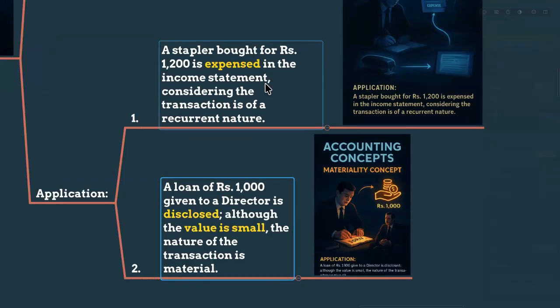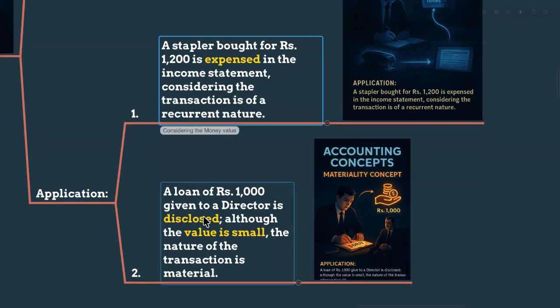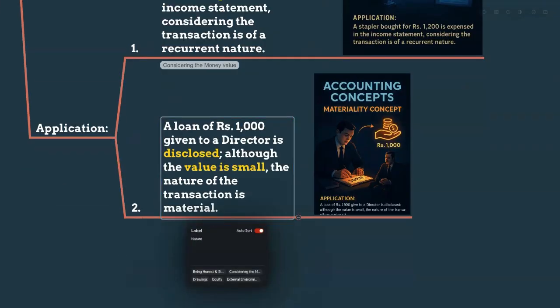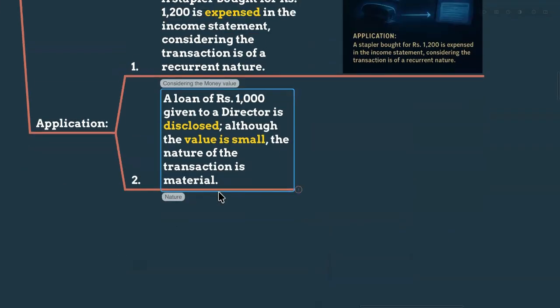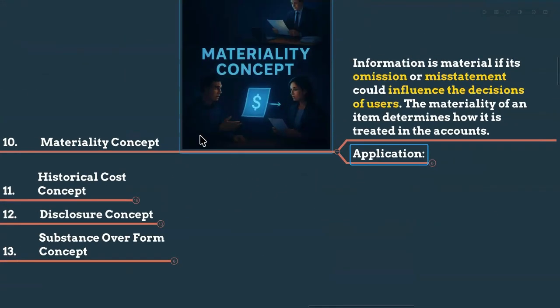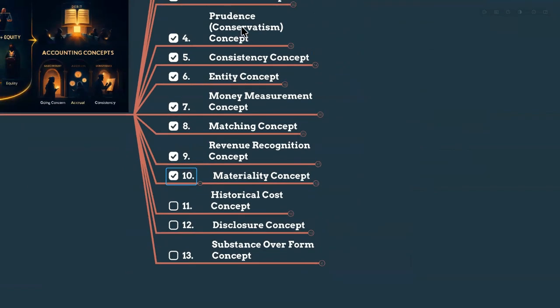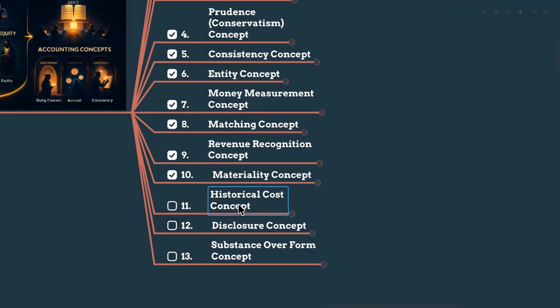So in the stapler case, my dears, we are considering the money value to determine the materiality, but in the director's loan, we are considering the nature of the transaction to determine the materiality. So that is the materiality concept. Does anyone have any questions on this materiality concept? If you have any questions, please let me know.